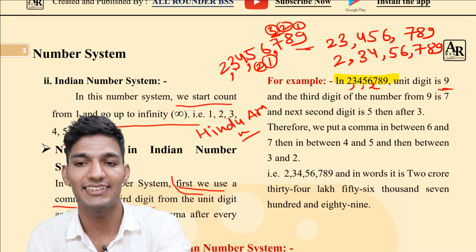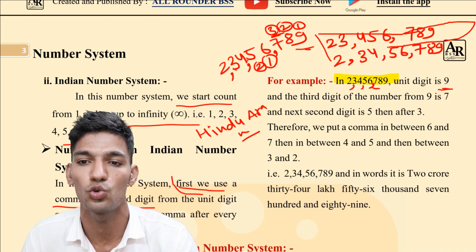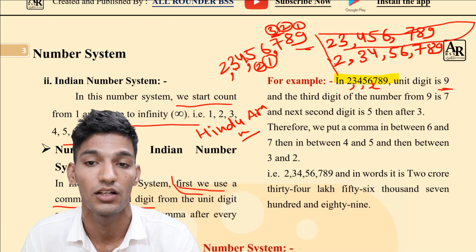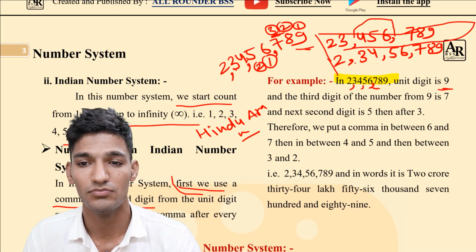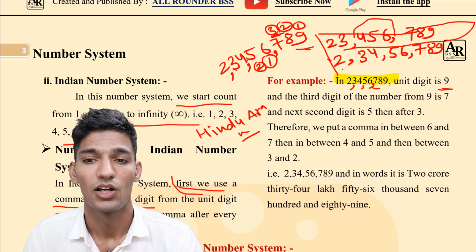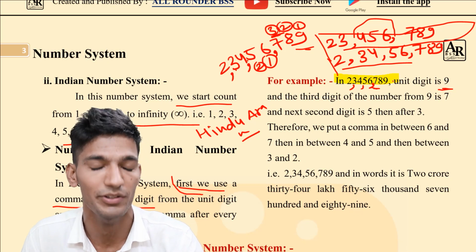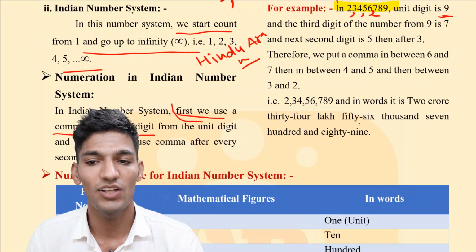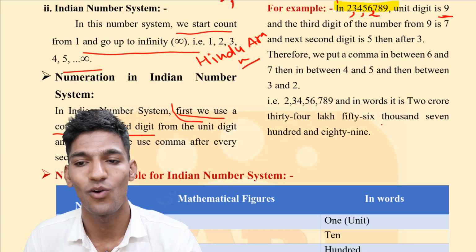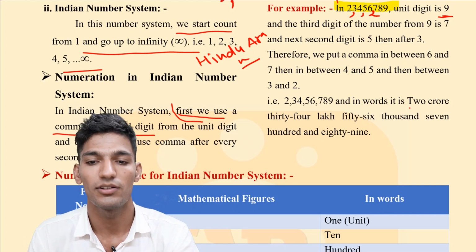So the difference is that in the international number system we used only 2 commas, but in the Indian number system we have used 3 commas between the digits of this number. And in terms of words, the number in the Indian number system is 2 crore.